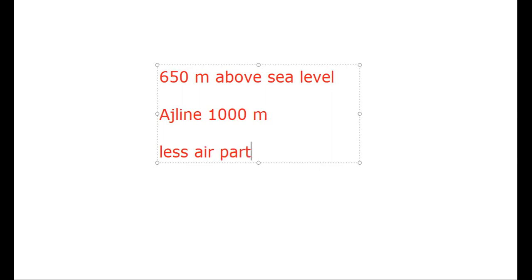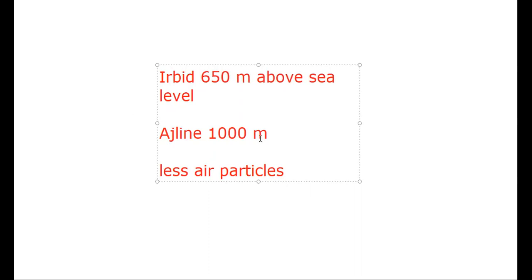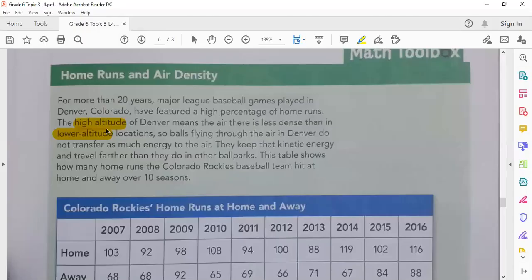So where is the air more dense, in Irbid or Ajloon? In Irbid, the air is denser, because when the altitude is higher, there are fewer air particles. Look here: the high altitude of Denver means the air there is less dense. So at higher altitude, the air is less dense. At lower altitude, the air is more dense.